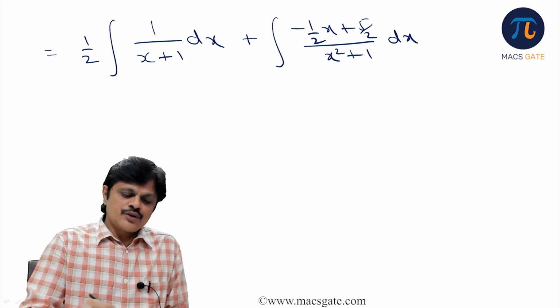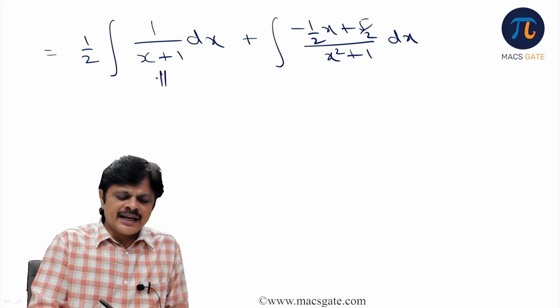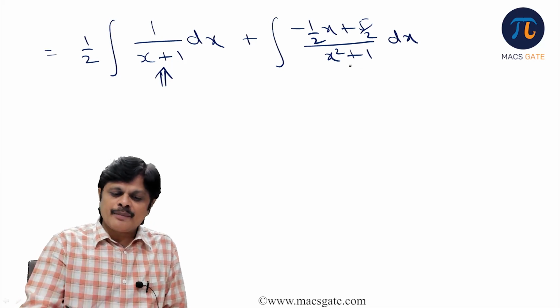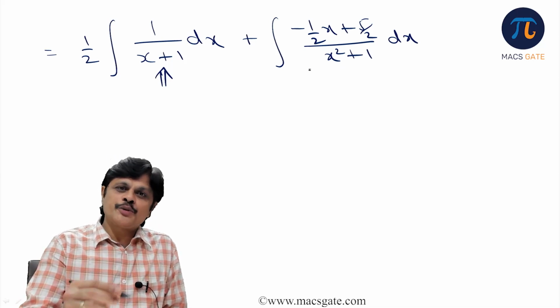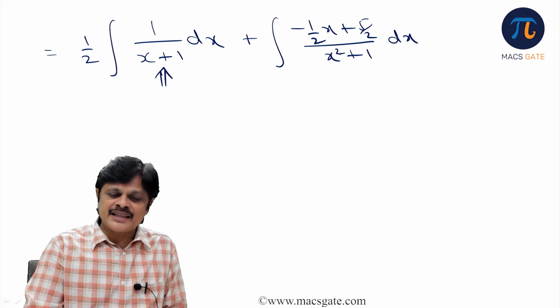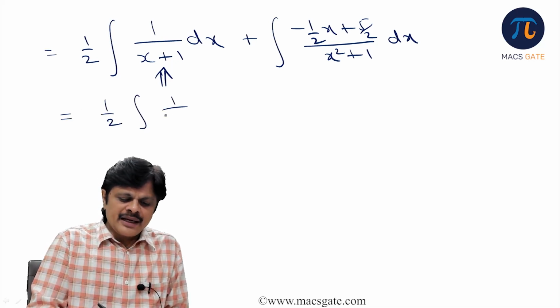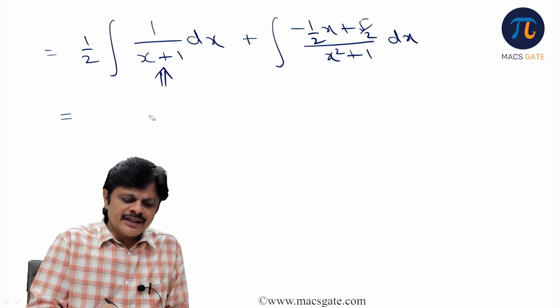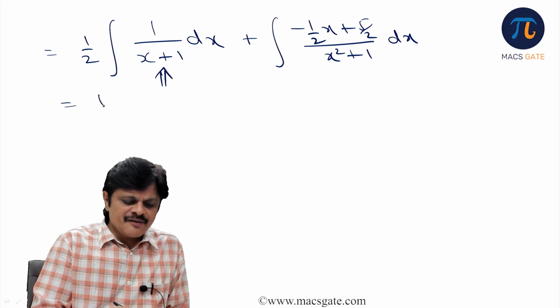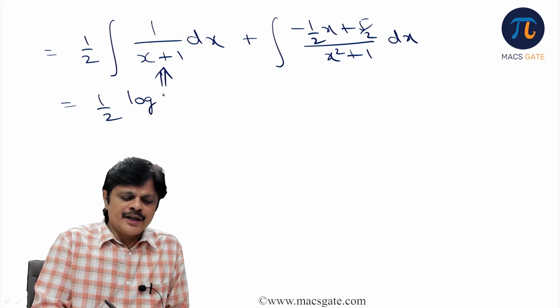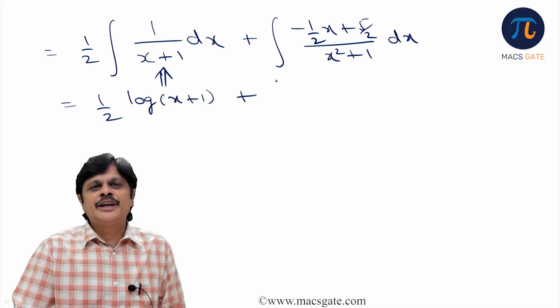Okay, so this is the idea. Now you need to integrate. This is a direct log integral, but for this one, the derivative of the denominator should be the numerator. We have to arrange things in that manner. So how can you arrange it? Shall I write the answer for this? So what is the answer for this? Log of denominator. This one we need to solve.